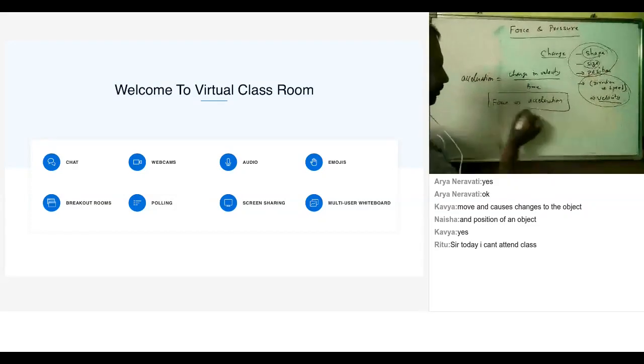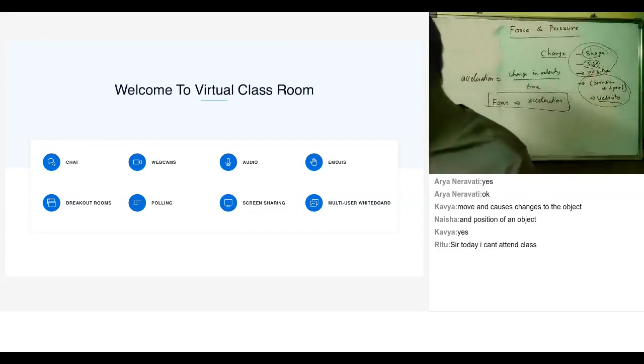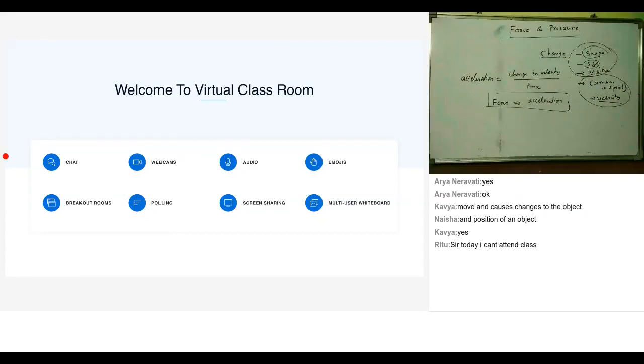So if I'm taking a point object, what is a point object? If I consider a point object, what is a point object? Anyone? It's like a simple dot. It doesn't have any dimensions. Okay, fine. In physics, what might be a point object? Any other definition of a point object?